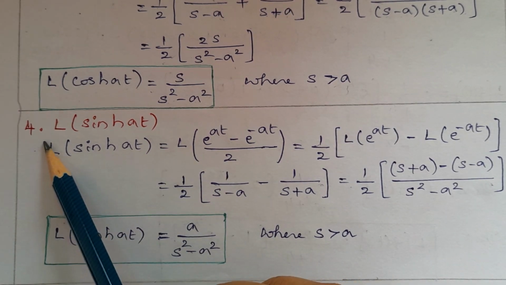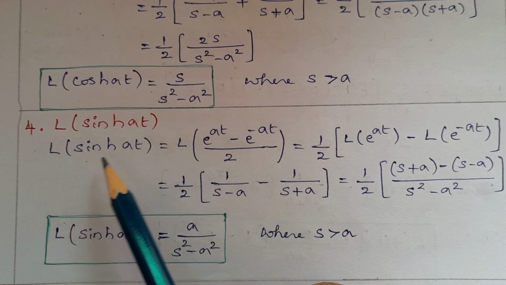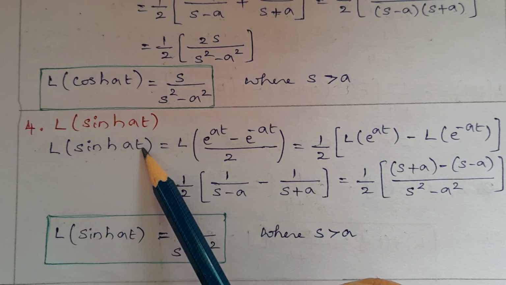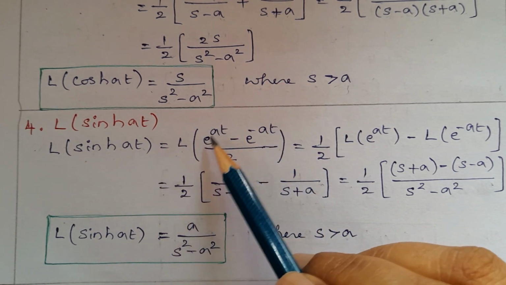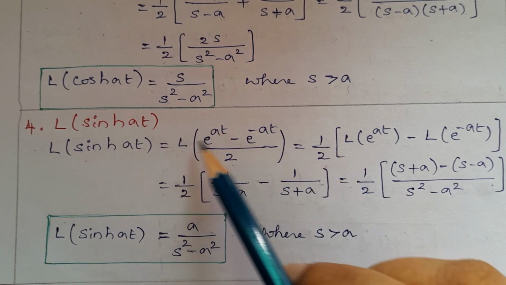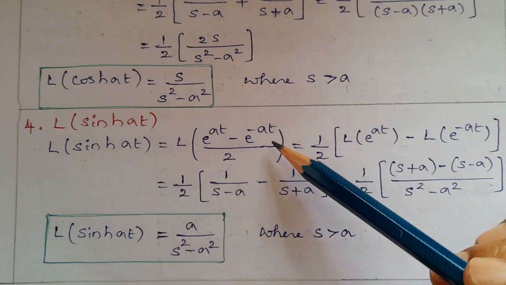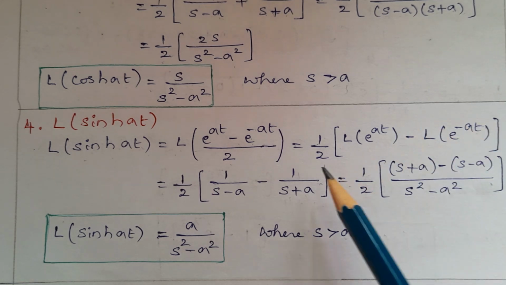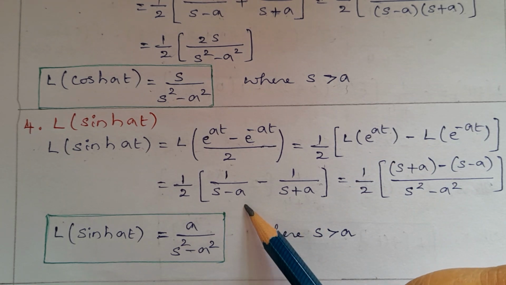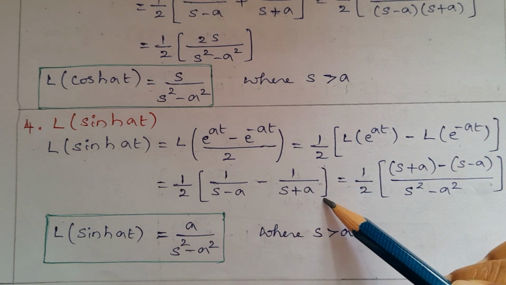Next, fourth elementary function, Laplace transform of sine hyperbolic of at. Formula we know that sine hyperbolic of at is e power of at minus e power of minus at divided by 2. 1 upon 2, apply the linearity property here. Laplace transform of e power of at minus Laplace transform of e power of minus at. 1 upon 2, Laplace transform of e power of at is 1 upon s minus a, minus Laplace transform of e power of minus at is 1 upon s plus a.